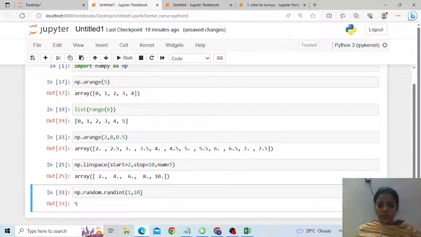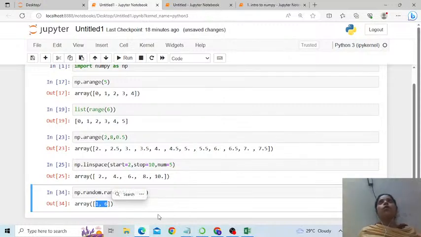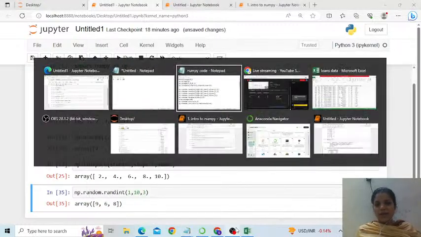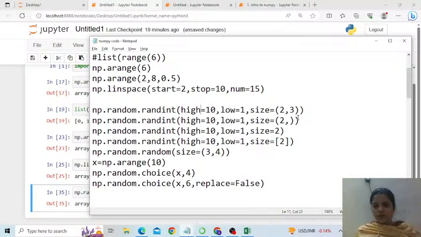Got it. And between 1 to 10, if I want numpy to choose 2 random numbers, so it has chosen 1 and 6. But this time the data type will be an array because it is more than 1. I hope you're getting that. Say if I want numpy to choose 3 random numbers, so 9, 6, 8. It is possible among 3, 2 are the same also. In that case, we can use some Boolean variables, which is coming up. All right, fine.